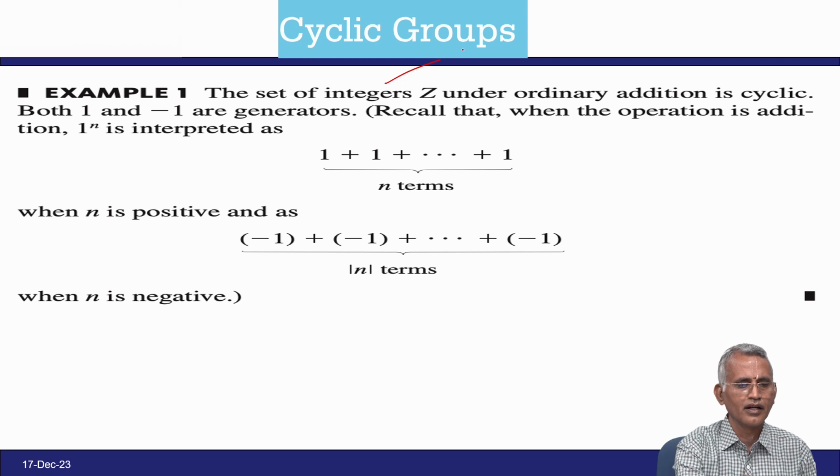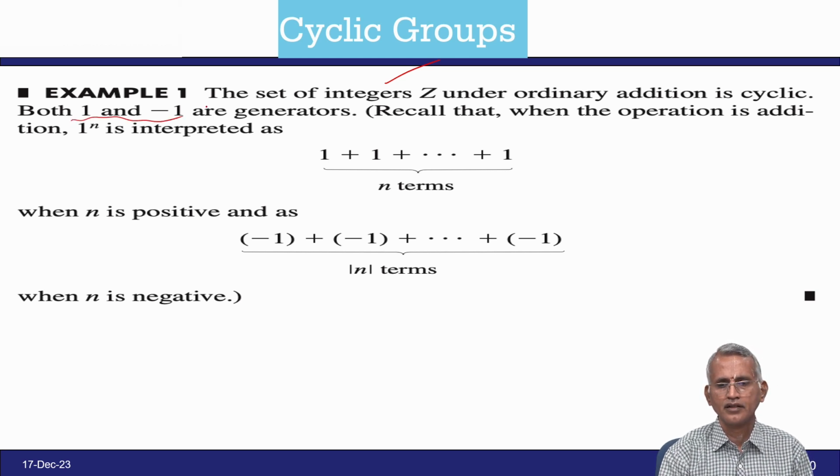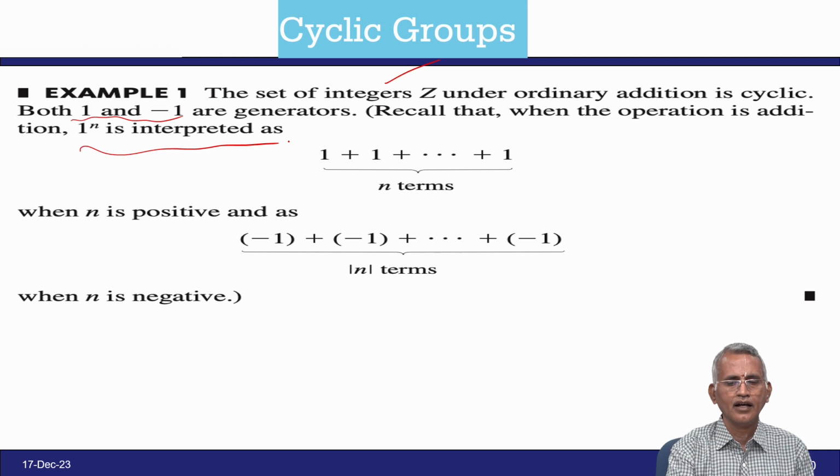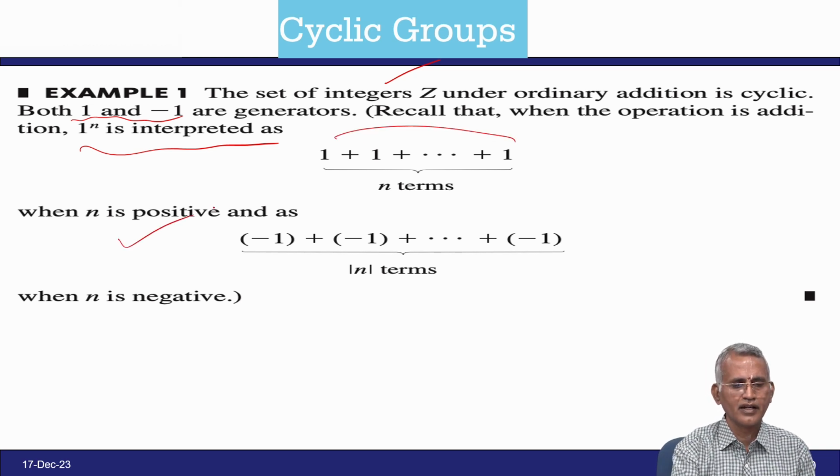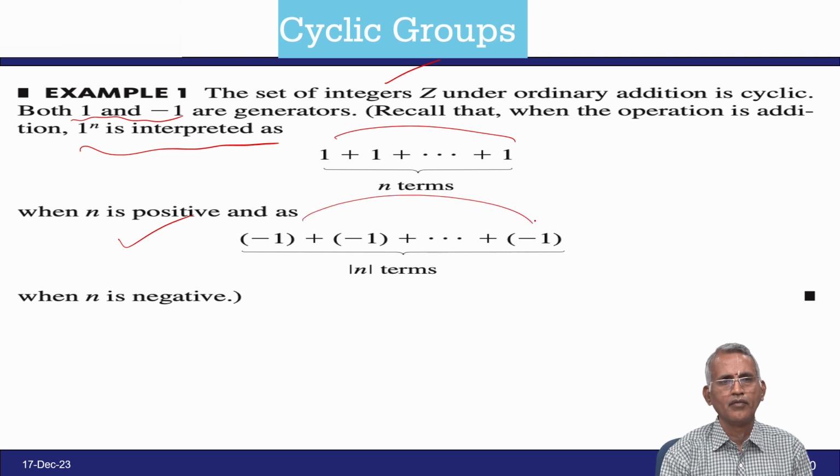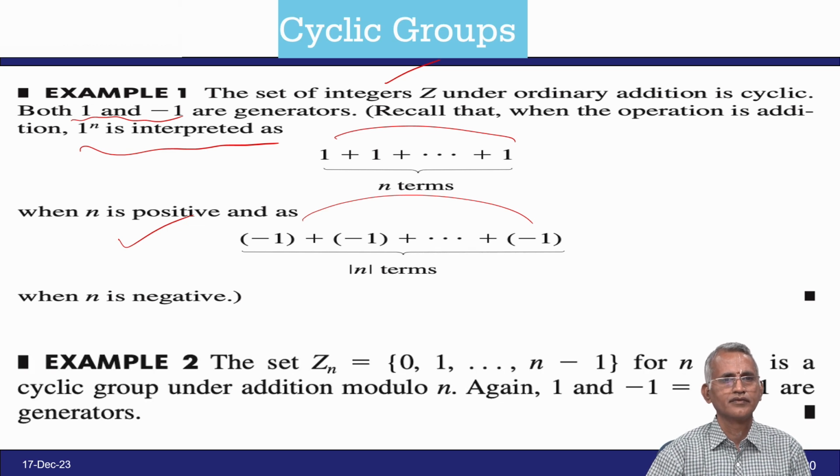You take 1 and minus 1 as the generator, and with addition, 1 power n is interpreted as 1 added n times, and if n is negative then minus 1 added the corresponding positive number of times. That is the generator.